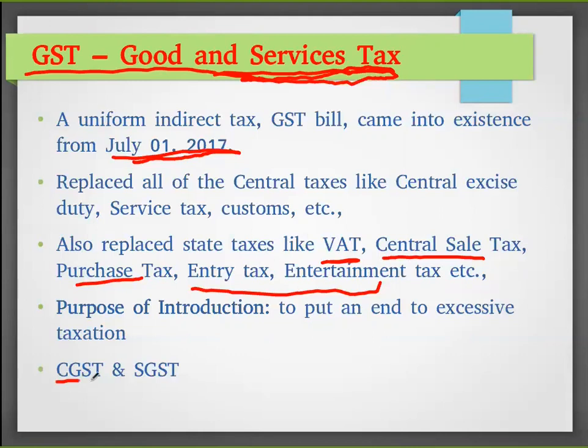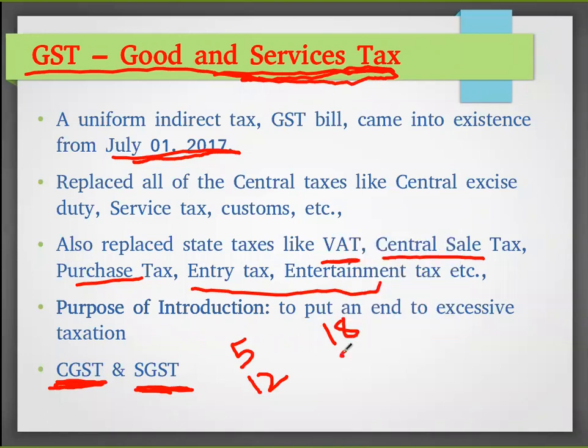There are two categories: central GST and state GST. All are equally divided for development of the state and the central government. We know that four slabs are there. One is 5%, another is 12%, another is 18%, then 25%.